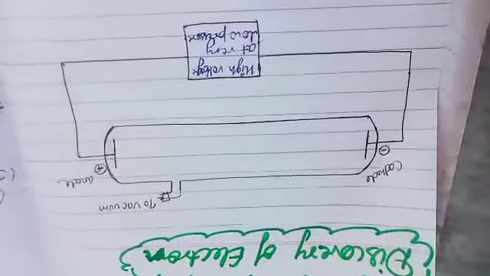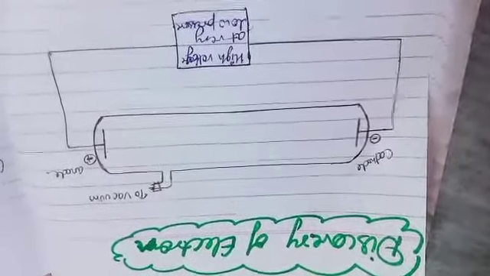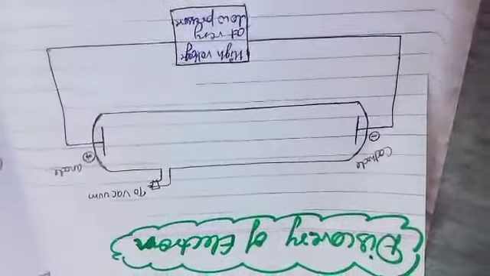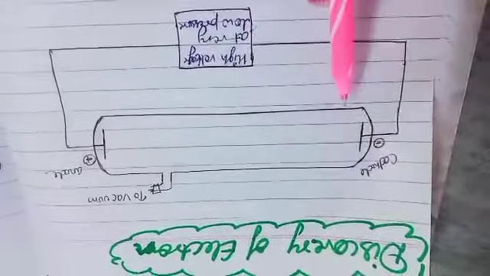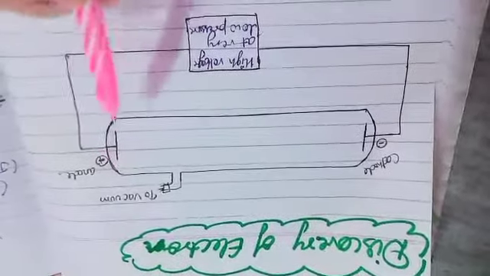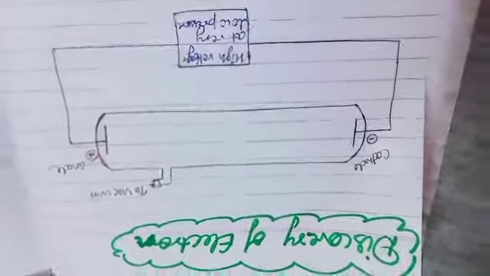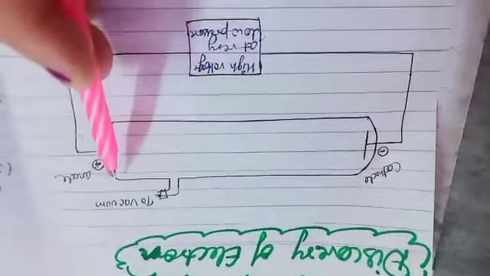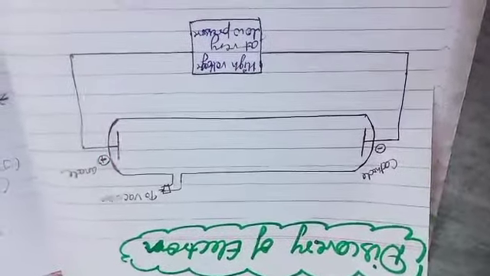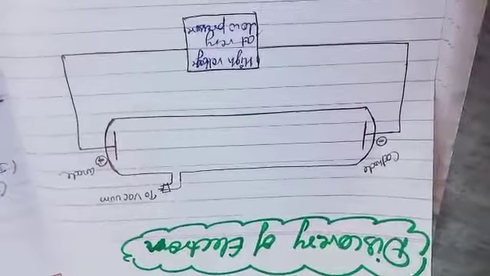Now just see, when J.J. Thomson passed electricity through gases at very low pressure, what happened in that case? When he passed electricity of high voltage at very low pressure, after some time he found that this glass wall started glowing. Now the question arises, why did this glass wall start glowing?